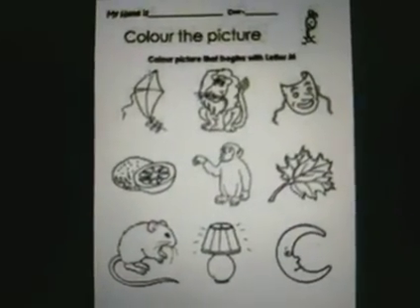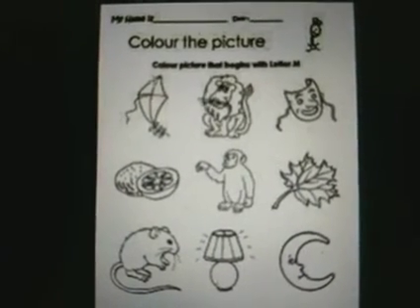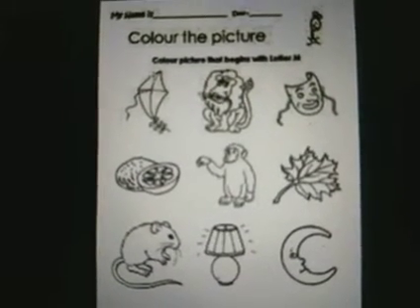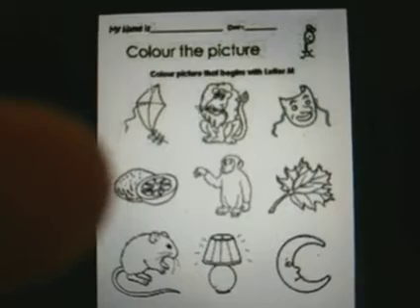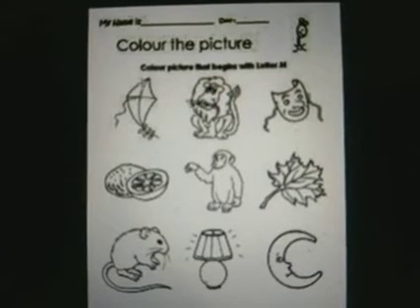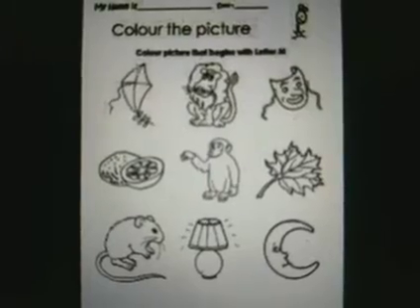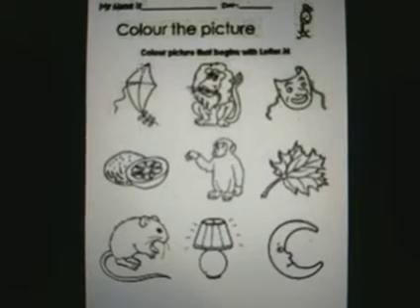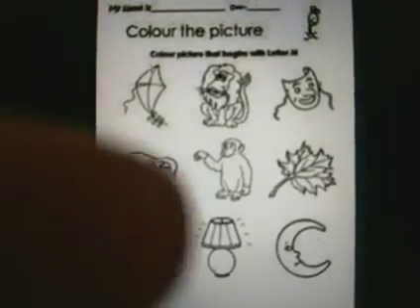The next one is an interesting one. You wear this during birthday parties. This is a mask. Now in the word mask, is the beginning sound M? Yes, it is. So you color the picture. The next picture is of a lemon. Now in the word lemon, is the beginning sound M? No. In the word lemon, the beginning sound is L. The next one is the picture of a monkey. Now the word monkey begins with the sound M. So you color the picture.